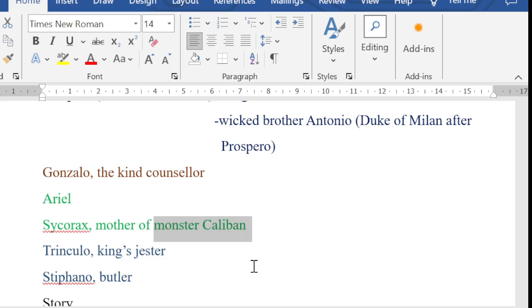Full fathom five thy father lies, of his bones are coral made. Those are pearls that were his eyes, nothing of him that doth fade.